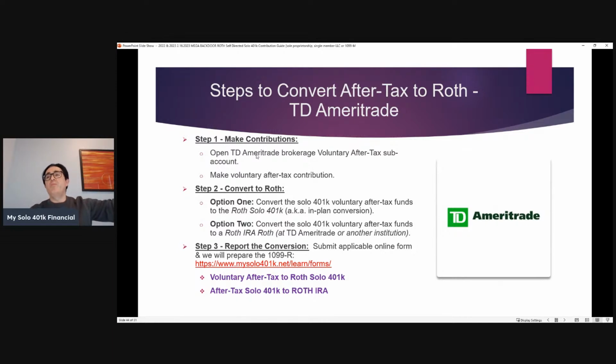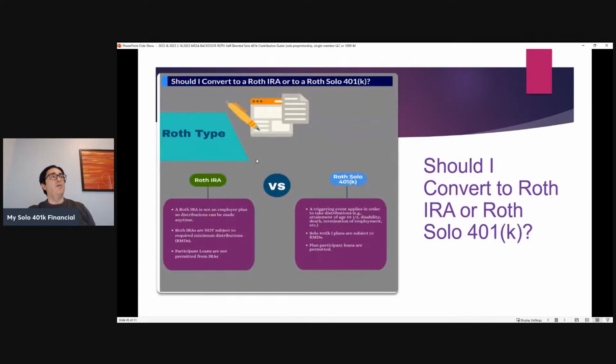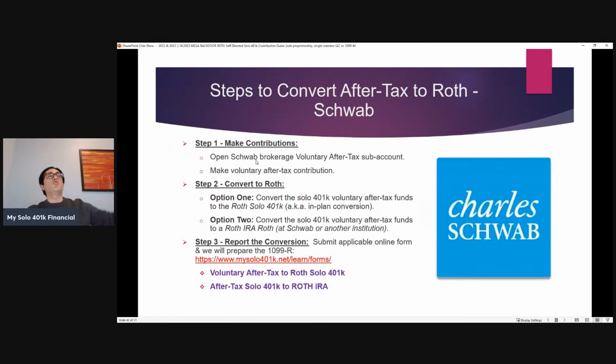We're helping clients open up a brokerage account at TD, make the contribution, convert to Roth, tell us about the information that's needed so that we can put the plan in the queue to be able to prepare the 1099-R. Likewise with Schwab, we help our clients open up the brokerage account at Schwab, specifically for the voluntary after-tax Solo 401k contribution.